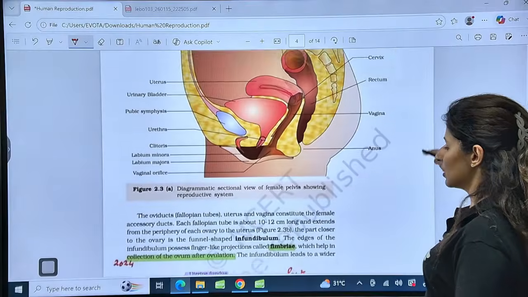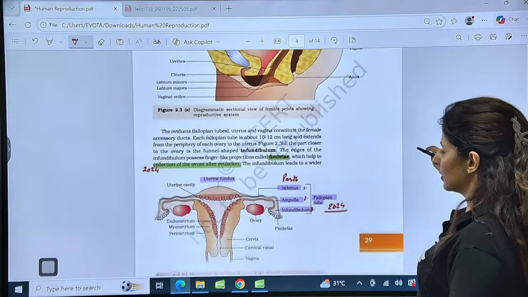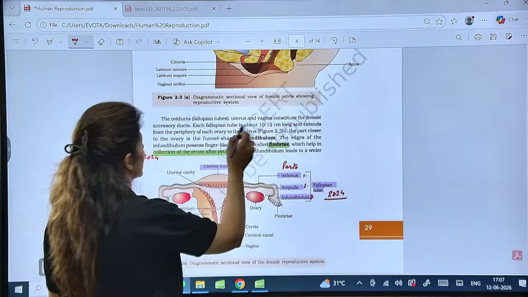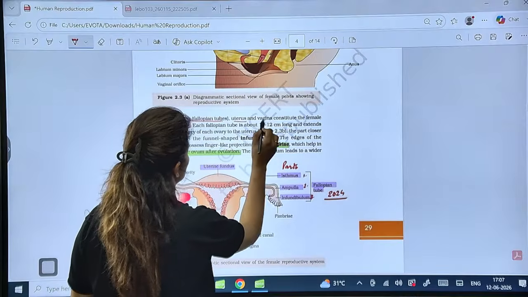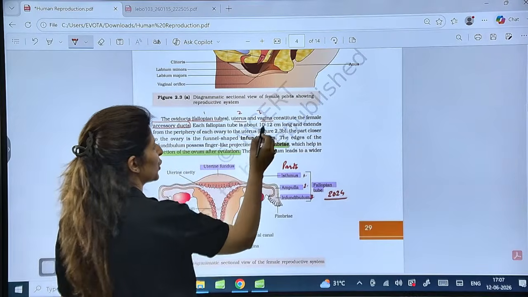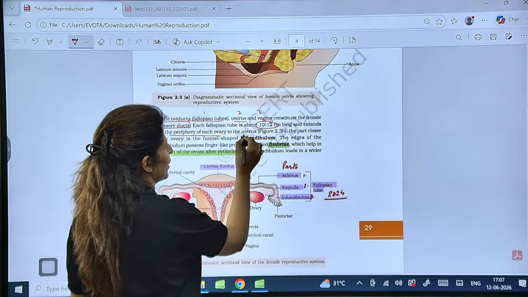See the structure here. The oviducts or fallopian tubes, uterus and vagina constitute the accessory ducts. What are the accessory ducts? Fallopian tubes, uterus and vagina. 1, 2, 3. Now, how long are these fallopian tubes? 10 to 12 centimeter long, from the periphery of each ovary to the uterus.